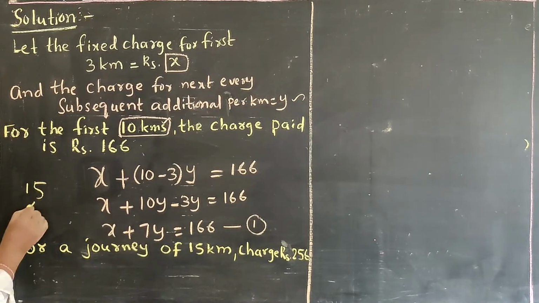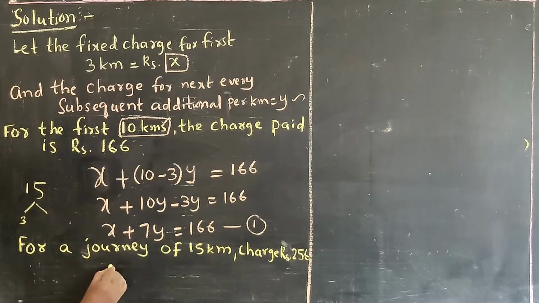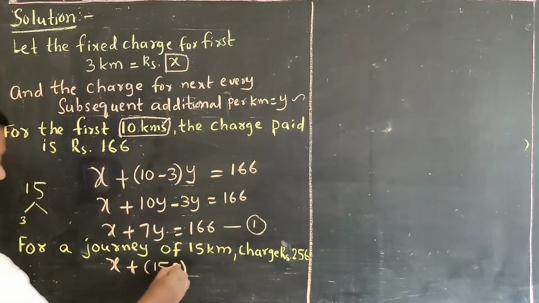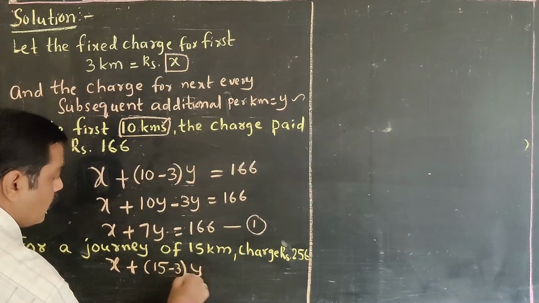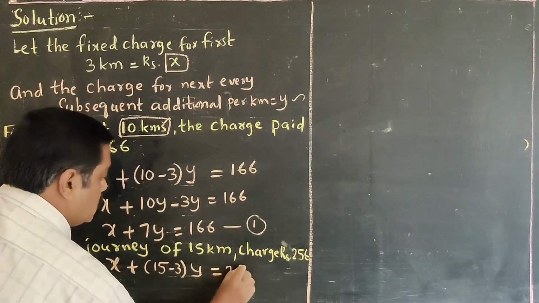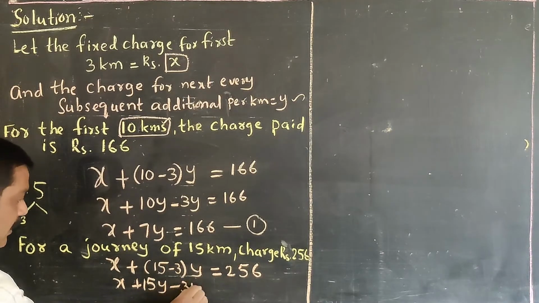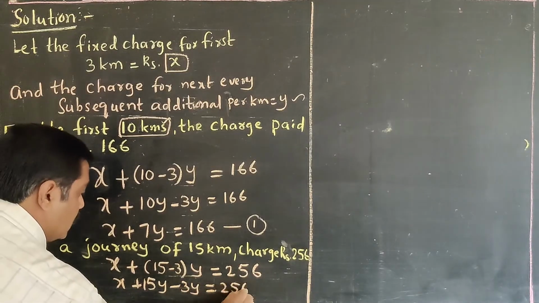In this 15 kilometers, for the first 3 kilometers he has to pay x rupees, plus the remaining kilometers, that is 15 minus 3, into the charge y rupees, that is equal to 256. Is it clear now? So x plus 15y minus 3y is equal to 256.